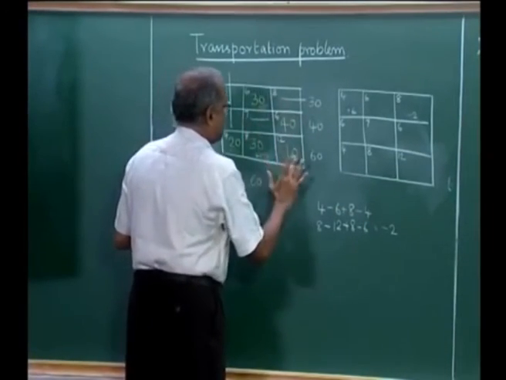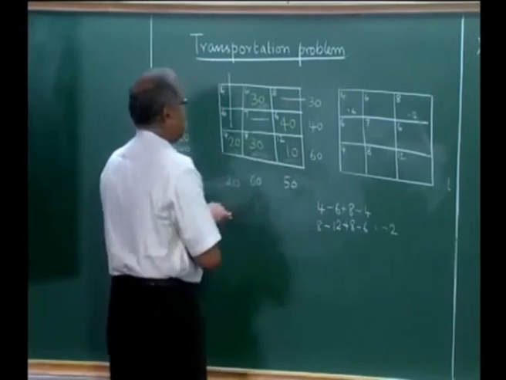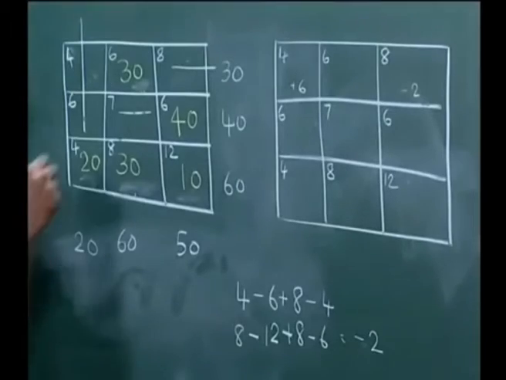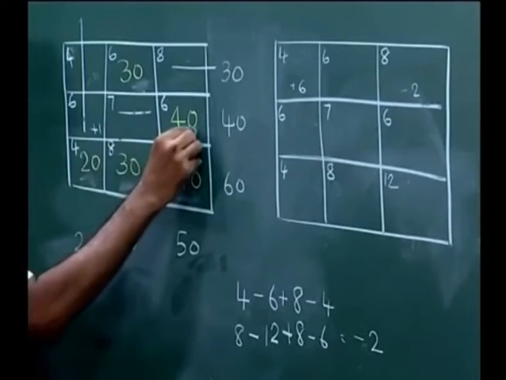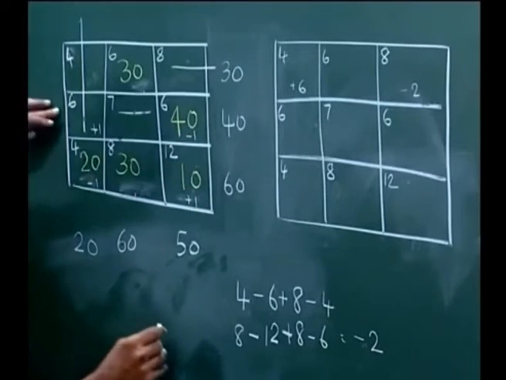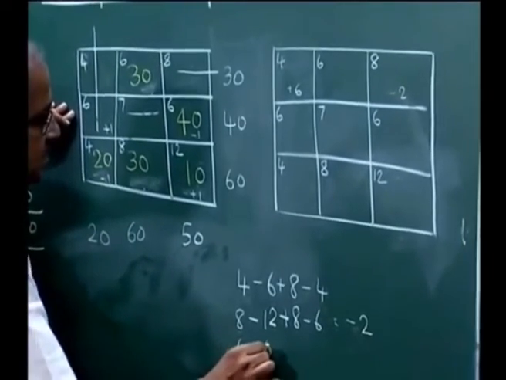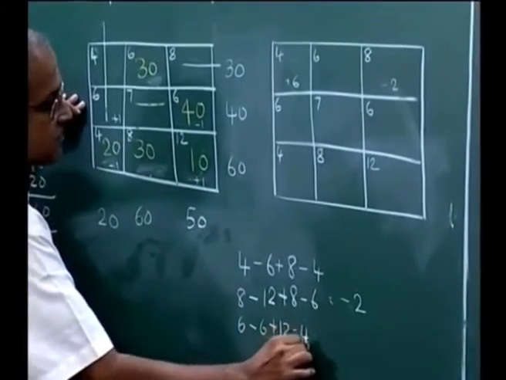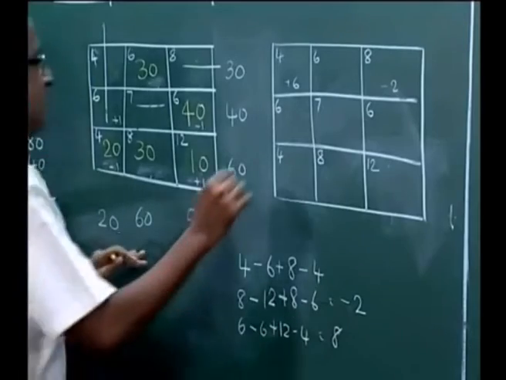Now, when I try to put a plus 1 in the other unallocated position, which is this position, I will get a plus 1, minus 1, plus 1, minus 1. So, I will get a plus 6 minus 6 plus 12 minus 4, which is equal to 8.